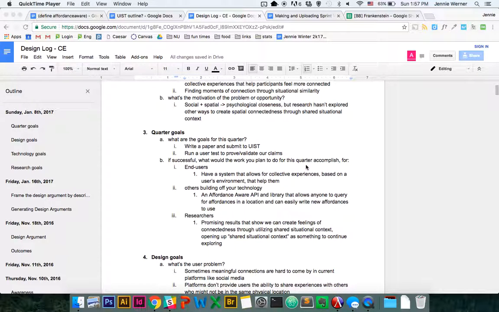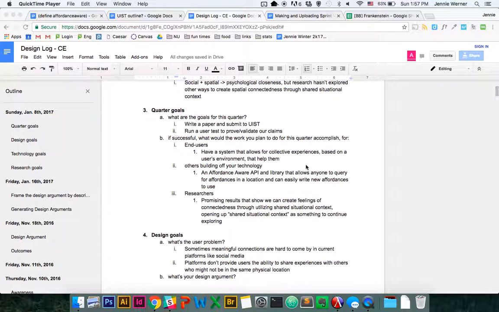We have two major goals for this quarter. The first one is to write a paper and submit it to WISP, which is a conference in April. And our second goal is to run an end-to-end user test and to prove and validate our claims regarding connectedness and how situational context can help foster that connectedness.